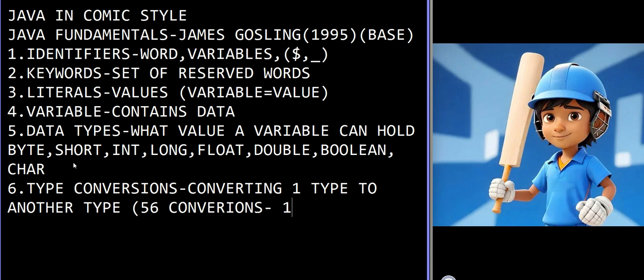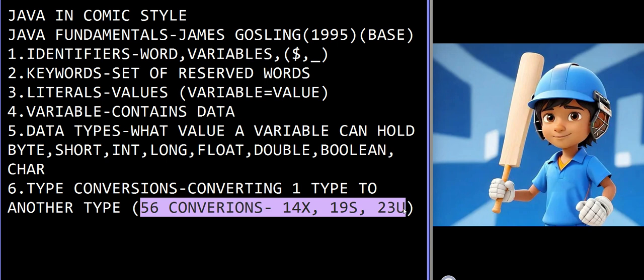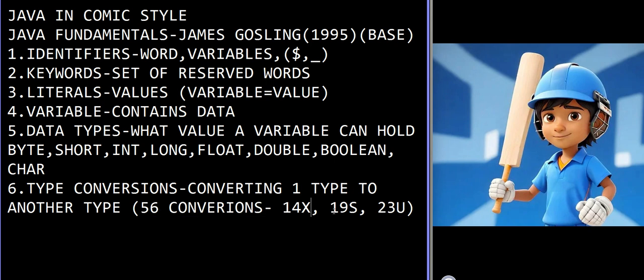Of that, 14 are not possible, 19 will be done by the system, and 23 should be done by us. Just remember this, because these conversion answers are helpful whenever asked in an interview. The 14 conversions are these 7 data types, all except boolean, to boolean, which is not possible, and boolean to these 7 data types is not possible. So totally 14 are not possible, and 19 will be done by the system.